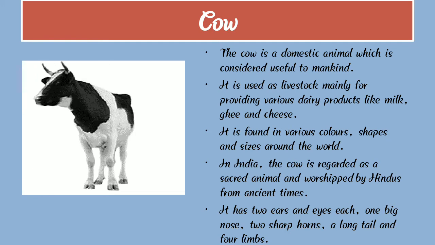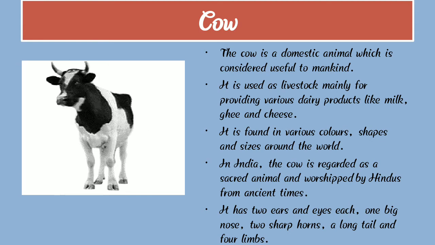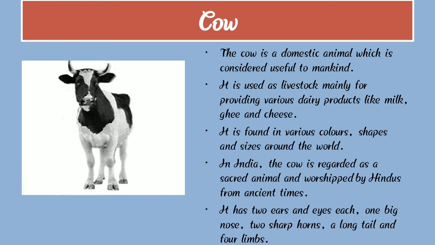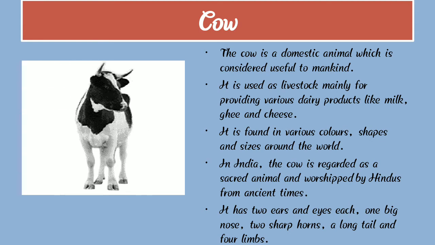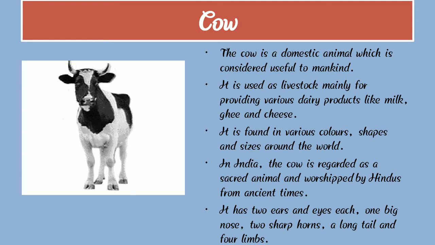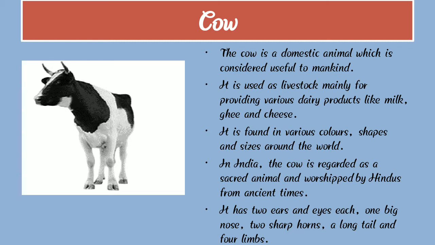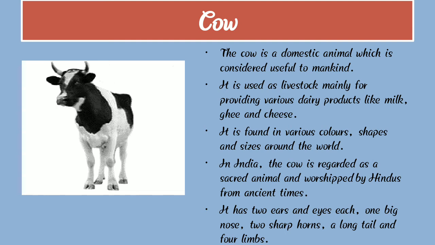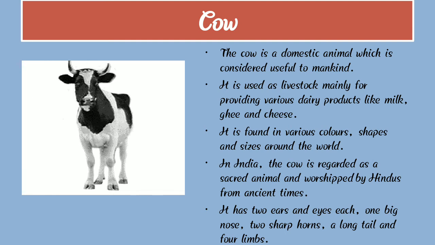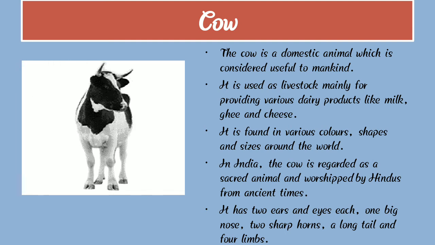It has two ears and eyes, one big nose, two sharp horns, and a long tail. The cow gives us milk and other dairy products like ghee, cheese and so on. So you all have learned about the cow.